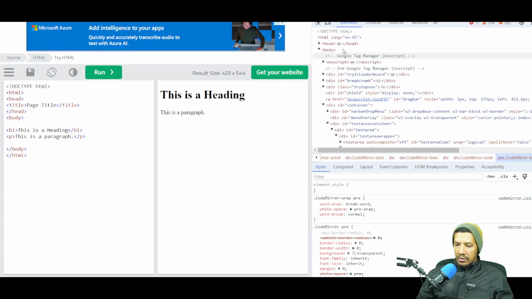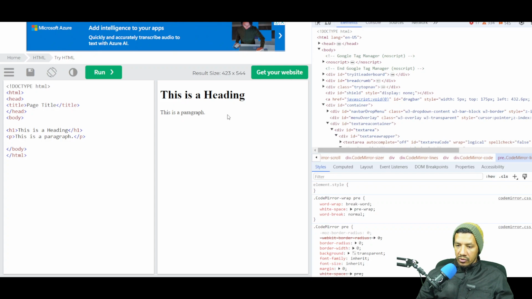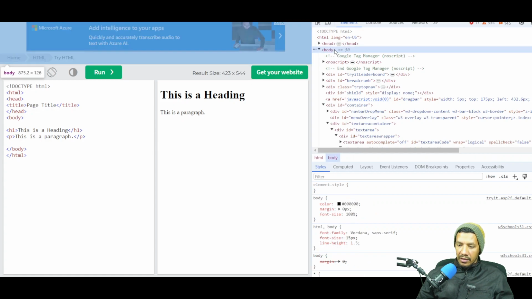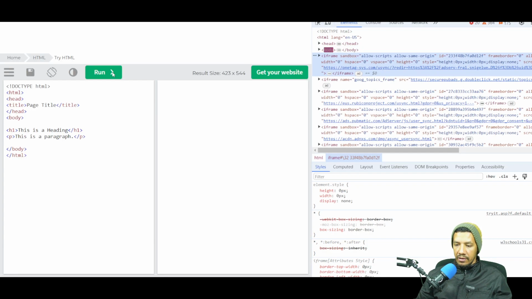Okay, so this is the HTML that was sent to this browser, or to my tab over here, to render what you're currently seeing. All right. So for example, if I click on body and I click on delete, everything disappears because what's in the body is currently being rendered over there.